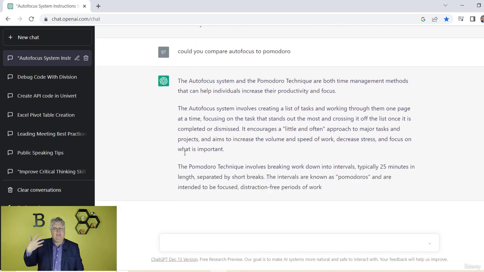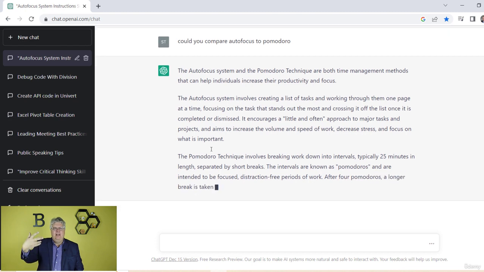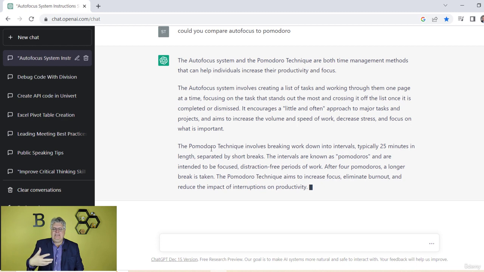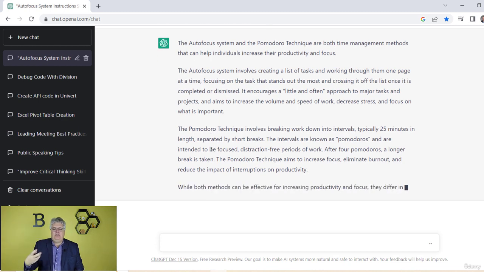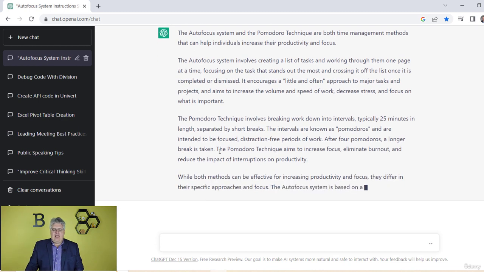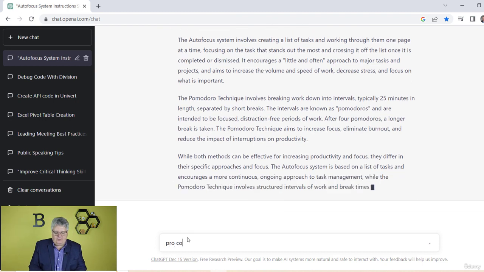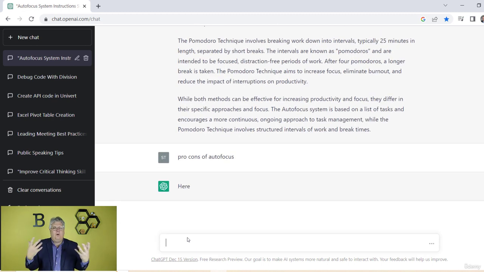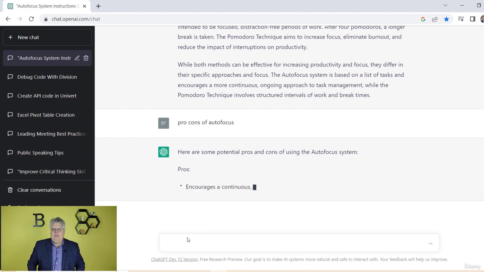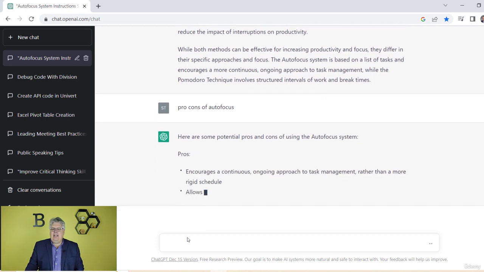And you're really starting to expand on that, because not only is it pulling from the article, but now it's pulling from the wider AI system. So it's not limited to the article. So just bear with me. Pros and cons of autofocus, right? This is not pulling from the other stuff. If it's in the article, it might pull a little bit, but it's really pulling from a wider AI system, so I'm not limiting myself. It's building on this chat, right? So this is nice.